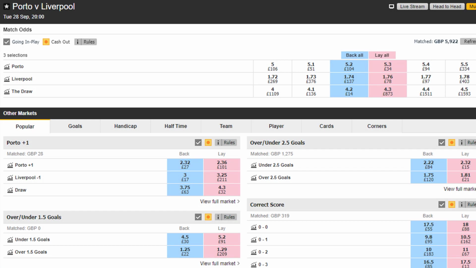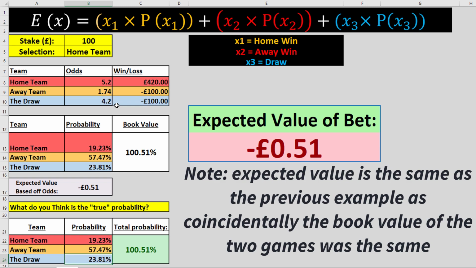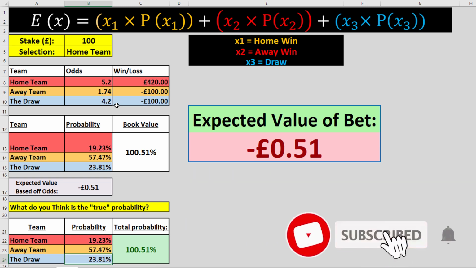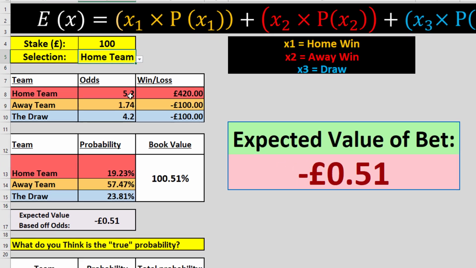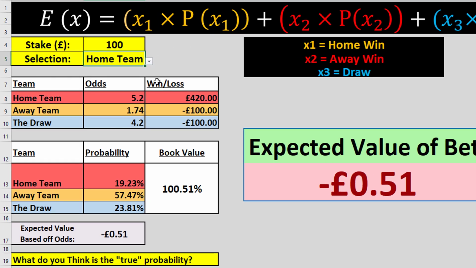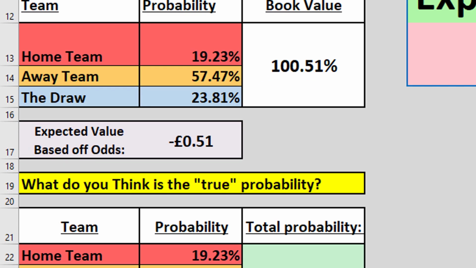Okay, I'm going to show you another quick example here, and this is the Porto and Liverpool game. So I've already inputted the odds into the EV calculator. So Porto are the outsiders in this game, and we're going to say our bet is on Porto to win. So we've got selected to home team now. Still going to use £100 stakes. As you can see, they are currently priced at 5.2, which converts to a 19.23% chance of winning. Again, just using Betfair's odds. The expected value of placing this bet being negative 51p, it's an average result of negative 51p.